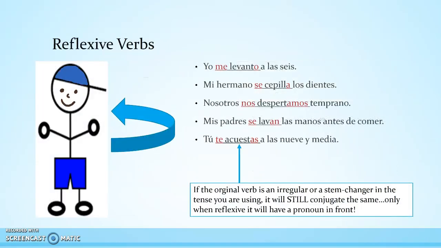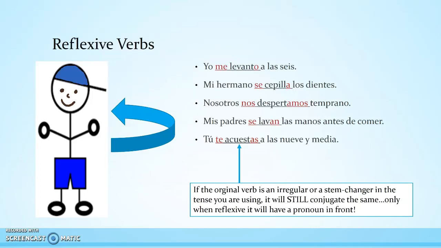So, here are some reflexive verbs. Yo me levanto a las 6. I get up at 6 o'clock. I'm getting myself up. The action reflects back to me. My me agrees with my conjugation ending of o. Mi hermano se cepilla los dientes. My brother is brushing his own teeth. He's old enough where he can brush his own teeth. So se goes in front of the verb, and then I use the he, she ending a.